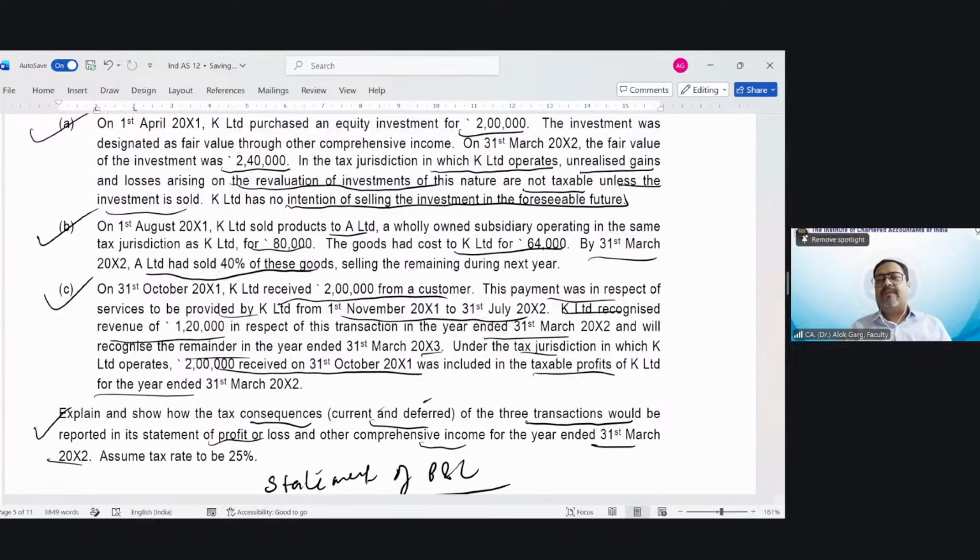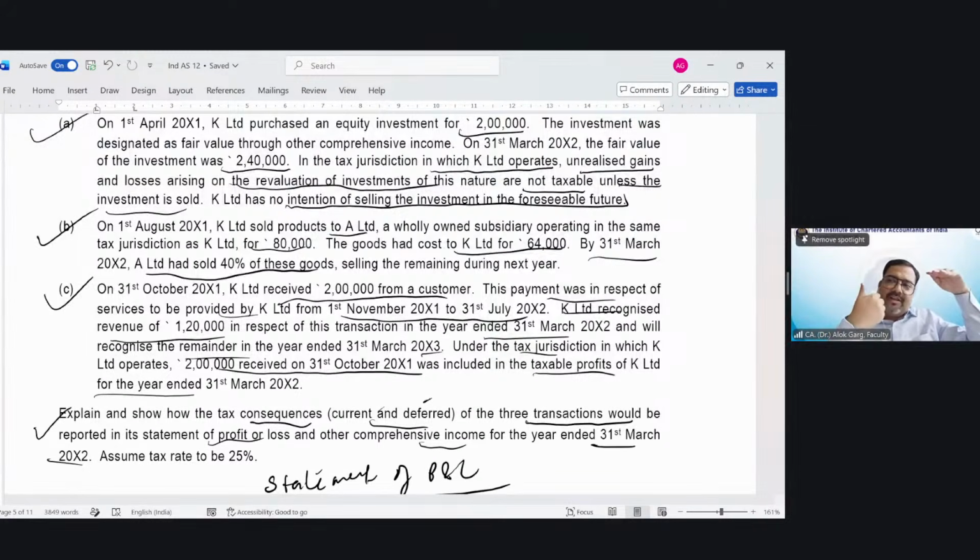So friends, first of all, tell me in the book base, in the company's books, you have received an advance of 2 lakh rupees. You recognize a revenue of 1,20,000. So what is the remaining advance lying in the books on 31st March? 80,000 rupees. 80,000 rupees of deferred revenue is lying in the books as a liability. But under income tax, is there any liability?